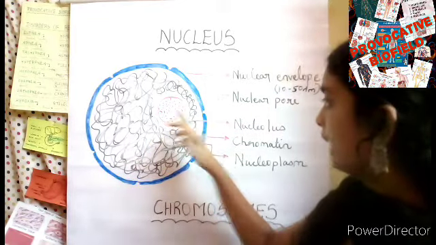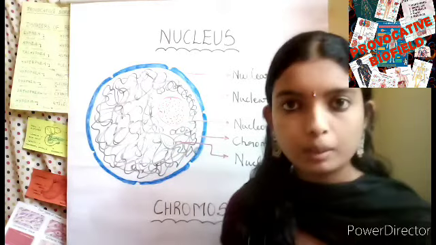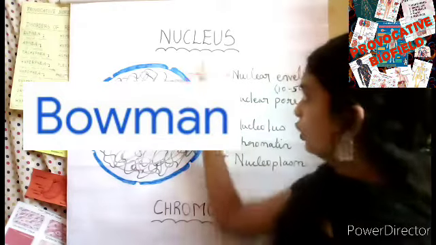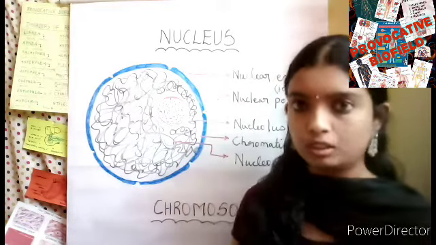Next, the nucleolus was discovered by Bowman. Nucleus was discovered by Robert Brown. Don't confuse it.